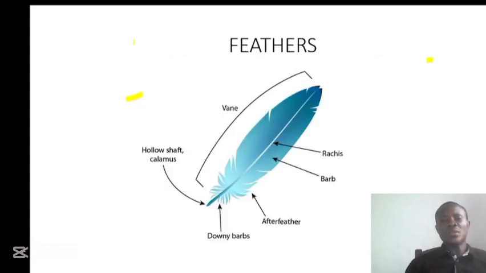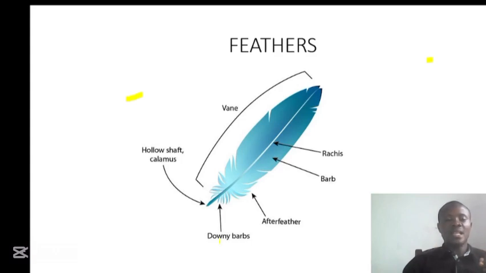Now let's talk about feathers. So we are going to talk about feathers in this slide and the slide to come. So in here we have the diagram of a feather. Let's start from below here. We have this one we call the calamus. This calamus is the one that is being embedded into the skin.